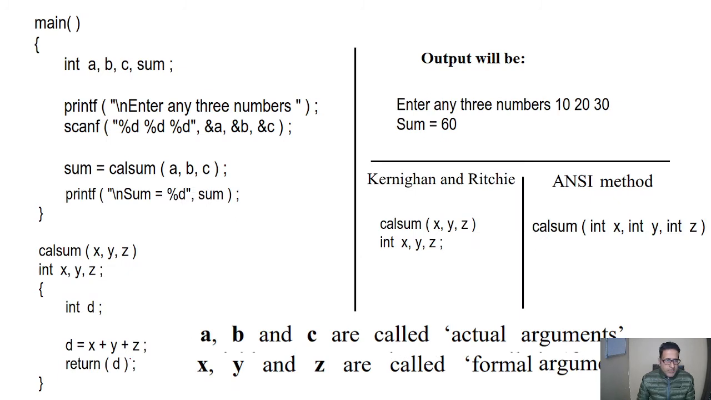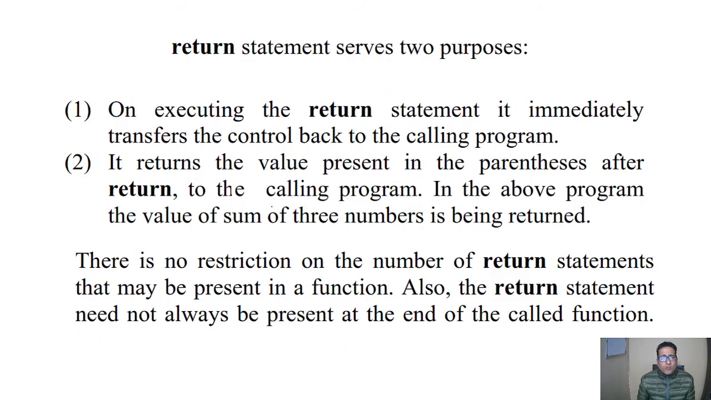Here you can see this D has the value of 60. You can see this comes by the addition of 10 plus 20 plus 30, and this 60 will be given here. So the value in the parentheses is given back to the calling program.